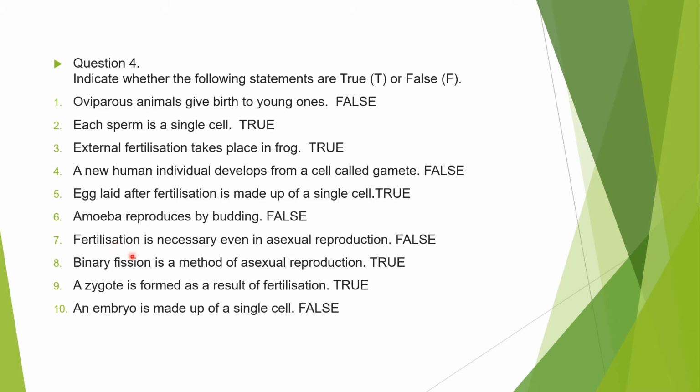Now next, fertilization is necessary even in asexual reproduction. No, it is not true. There are different methods in asexual reproduction, and fertilization is not necessary. Next, binary fission is a method of asexual reproduction, so it is true. Ninth, a zygote is formed as a result of fertilization. It is true. As a result of fertilization, what is formed? Zygote. Then, an embryo is made up of a single cell. It is false, because the zygote divides into many cells, and in that case it is called an embryo. So it is false.